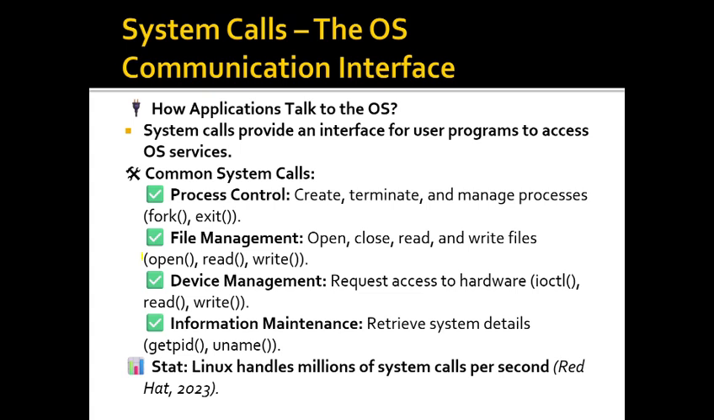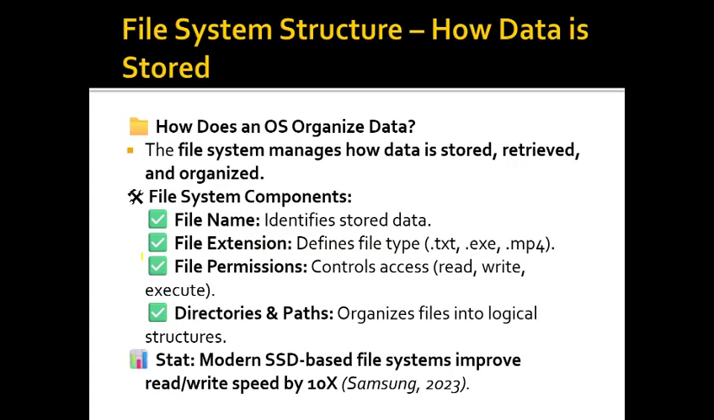How do applications talk to the OS? System calls provide an interface for a user program to access the OS services. The common system calls are process control, file management, device management, and information management.